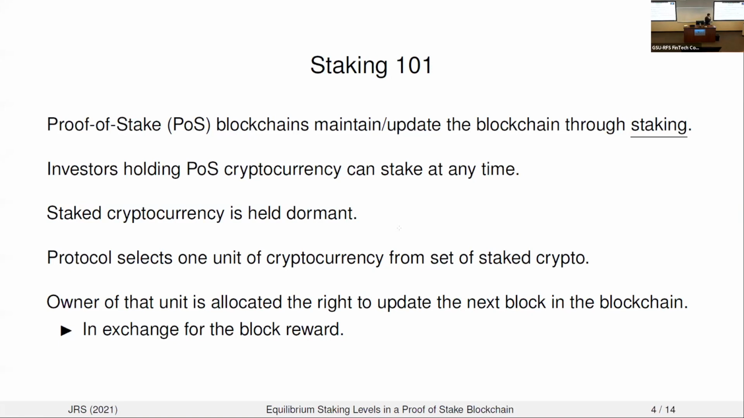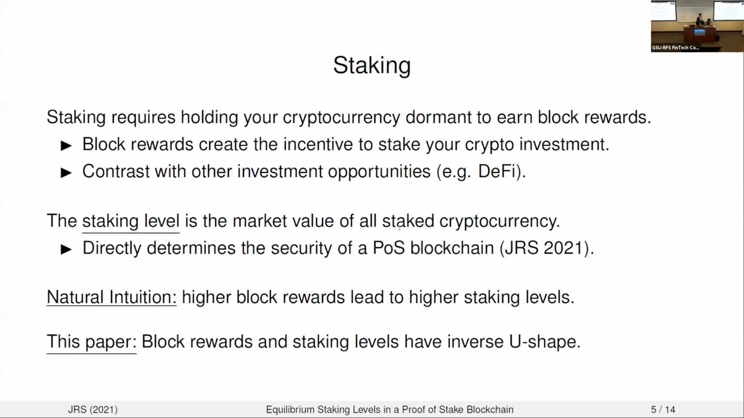So this is really like a lottery. And the owner of that unit of staked cryptocurrency is going to be allocated the right to add the next batch or block of transactions to the blockchain in exchange for this block reward, which again is a fixed amount of the underlying cryptocurrency, in this example, Ether. So staking requires holding your cryptocurrency dormant so that you can earn these block rewards. The block rewards are creating the incentive to stake. Of course, when you invest in the cryptocurrency, you have other options nowadays. You can invest it, for example, in the DeFi opportunity.